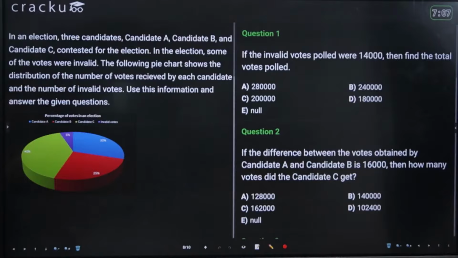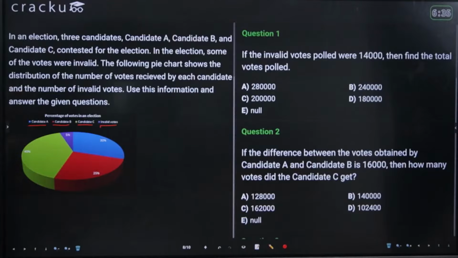I hope it is clear for you. If it is not clear, I'll read you the instructions once. In an election, 3 candidates, candidate A, candidate B, and candidate C contested. Some of the votes were invalid. The following pie chart shows the distribution of the number of votes received by each candidate and the number of invalid votes. The blue one represents candidate A, the red one candidate B, the green one candidate C, and invalid votes are represented by the purple area.